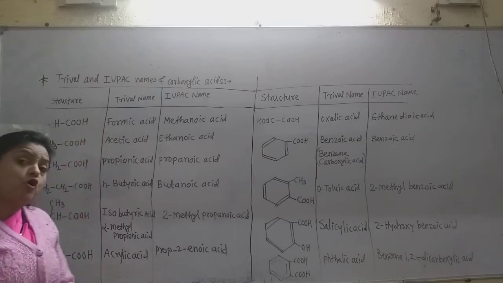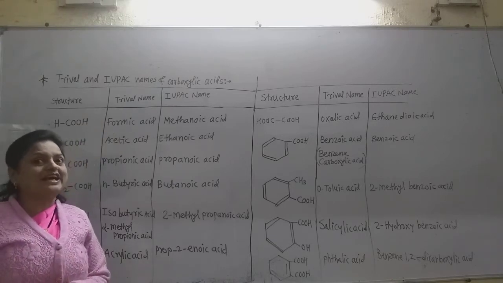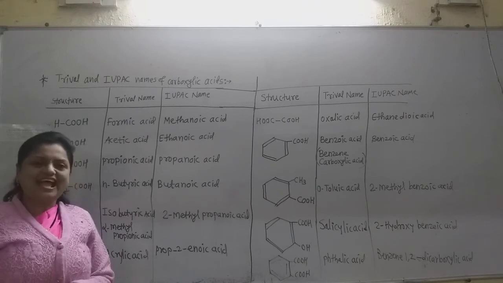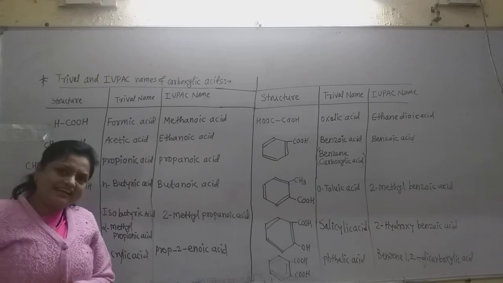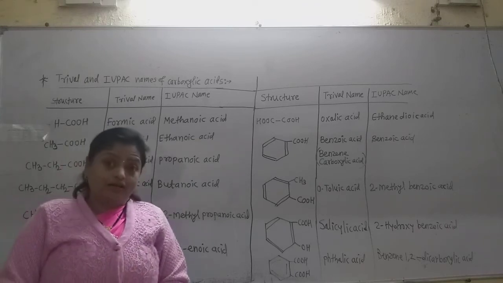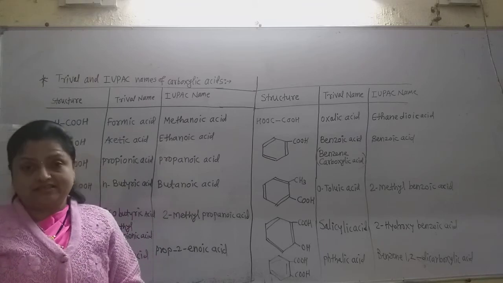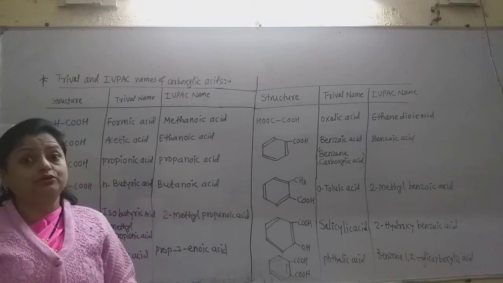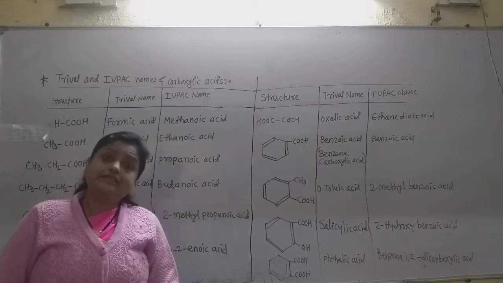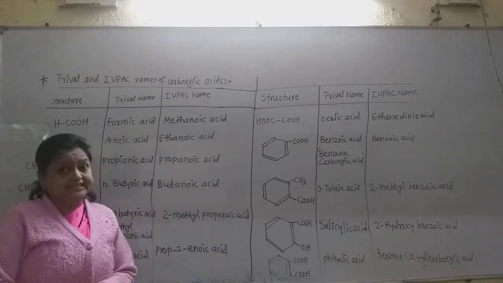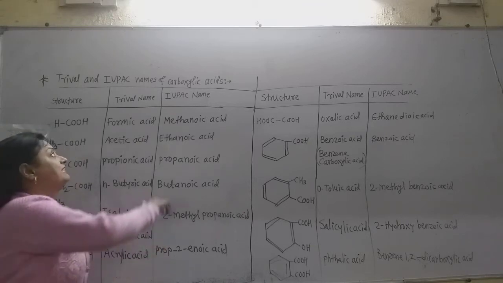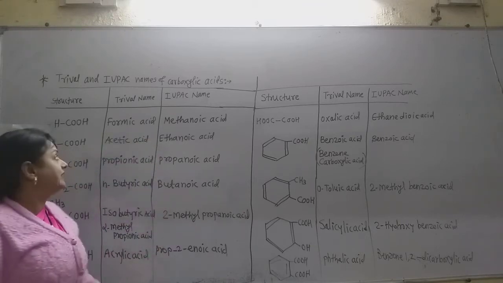The name formic acid is from formica. Formica means ants, red ants. These acids are found in red ants, and due to that, if the ants bite our skin, we have an irritating sensation. That is due to formic acid. Formica means red ant, and from that comes the tribal name for formic acid.